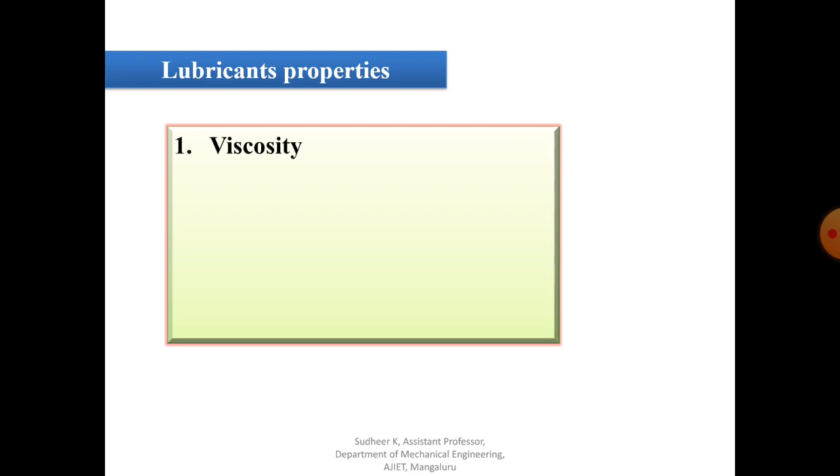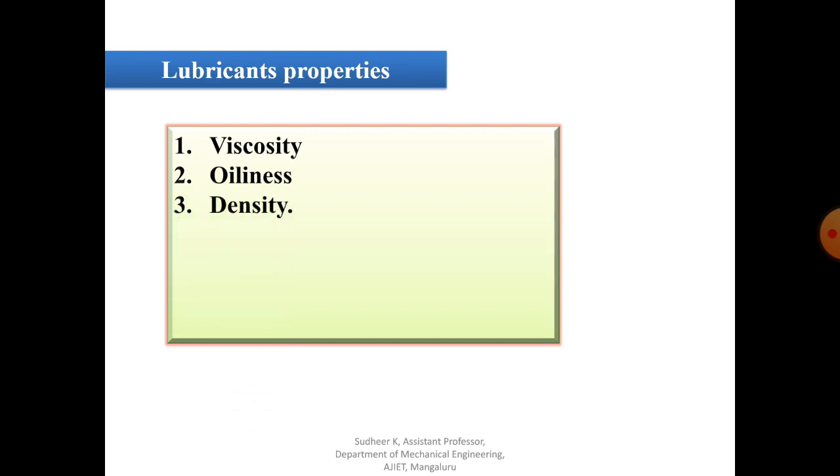Now the second property is oiliness. Oiliness is one of the properties of a lubricant. It is a measure of lubricating qualities under boundary conditions, where metal to metal contact is prevented only by an adsorbed film. That is oiliness.